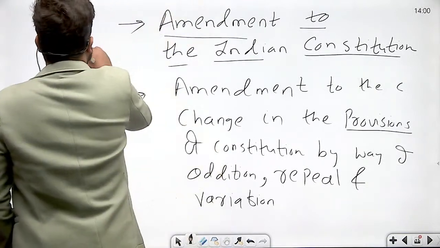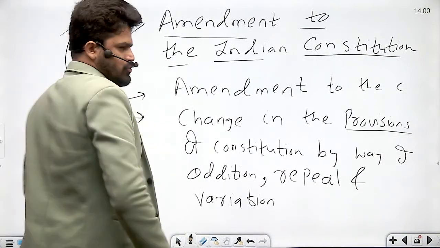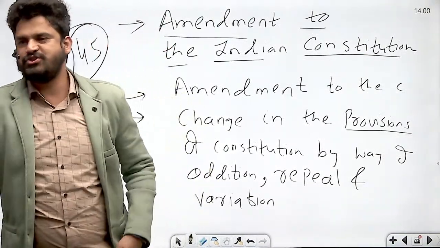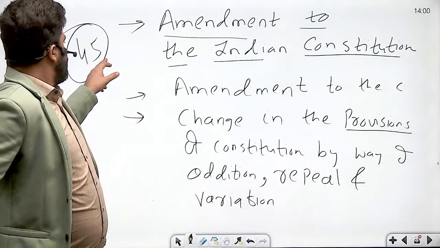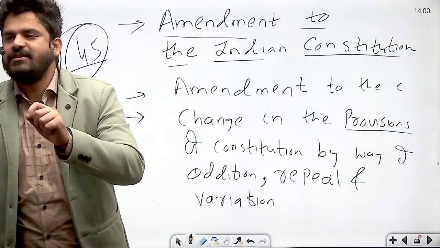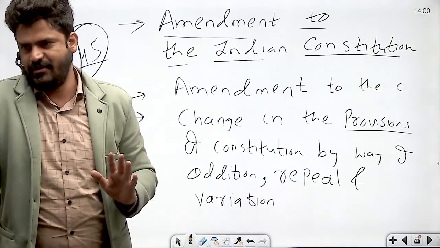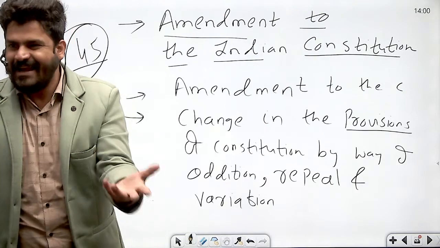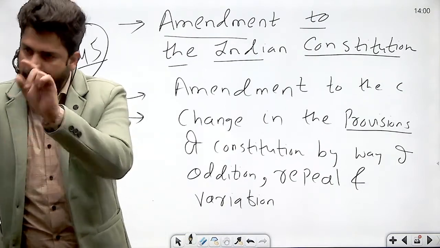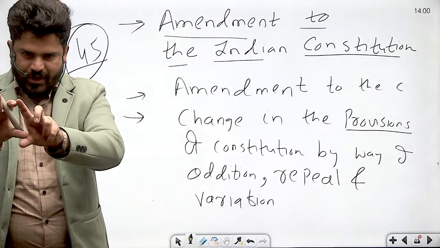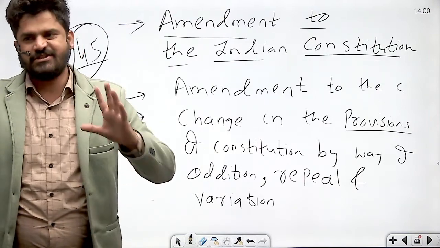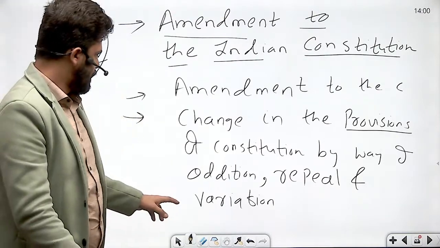For example, the 86th Constitutional Amendment Act changed the language of Article 45, which is in Directive Principles of State Policy. Right? Change in the language. Not adding or repealing any particular provision, but to change the language. वही article है, उसका language change करना है. ठीक है? Right?